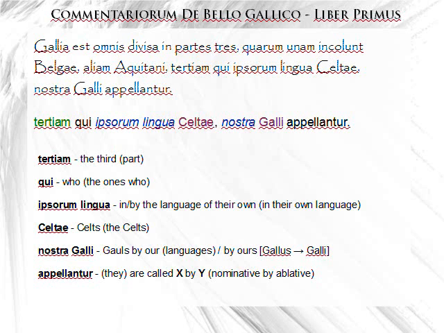So these people, they call themselves the Celts, the Celtae, but Caesar's just going to call them the Galli, the Gauls. Why does he do that? Well, sometimes it can be hard to kind of distinguish. Caesar's kind of saying that this is what I know about these guys that I'm going to fight. I can't get them all straight. Do my best, but I'm a Roman, not a Gaul. Whatever they call themselves is their business. So, the Romans call them the Galli. The Galli call themselves the Celtae.